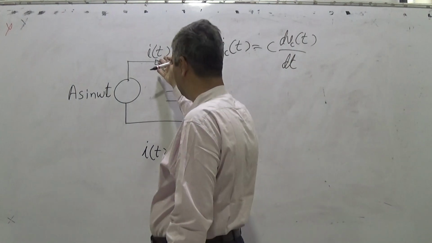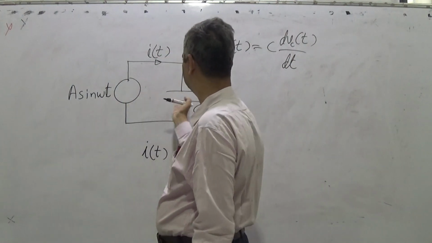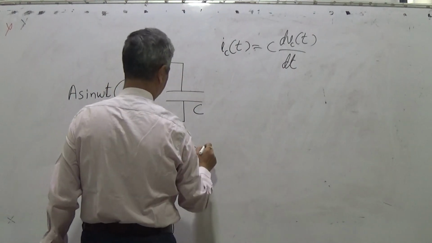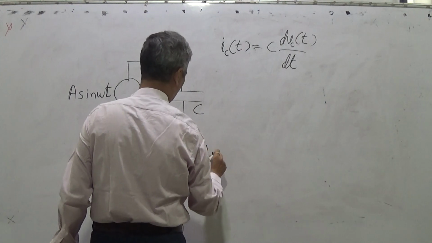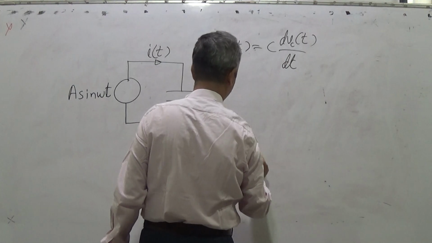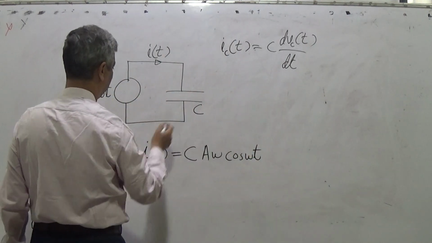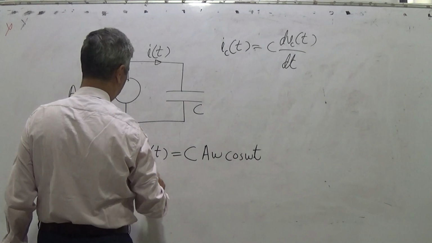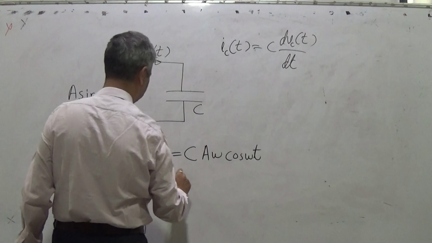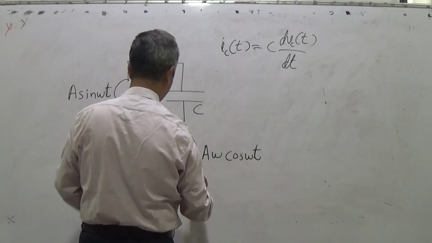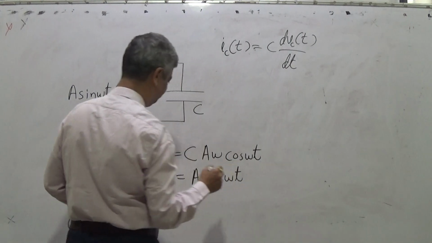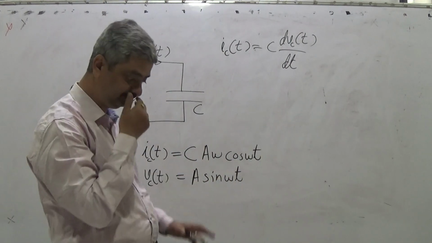Here I_C(t) is I(t) and voltage across the capacitor is A sin omega t. So I(t) is equal to C A omega cos omega t, and V_C(t) is the same A sin omega t.